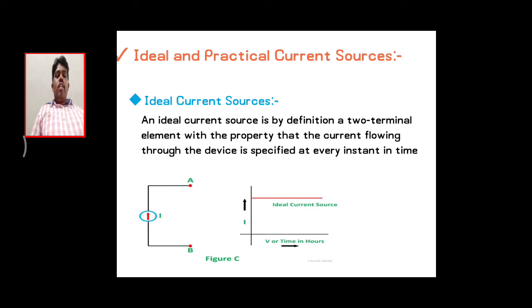Here we are going to discuss the VI characteristics. On the x-axis I am considering the voltage value for that current source, and on the y-axis I am considering the current value.